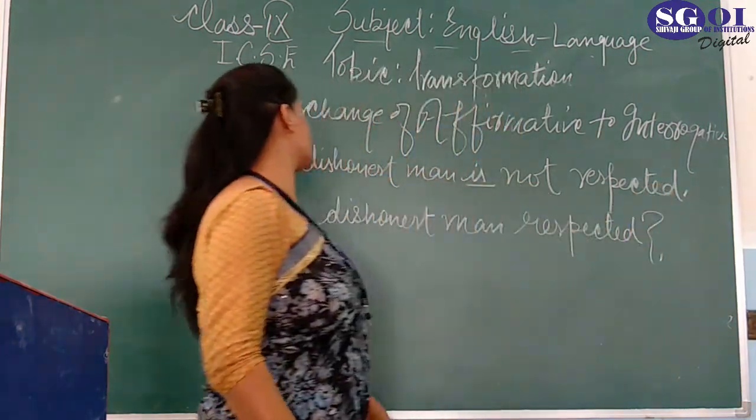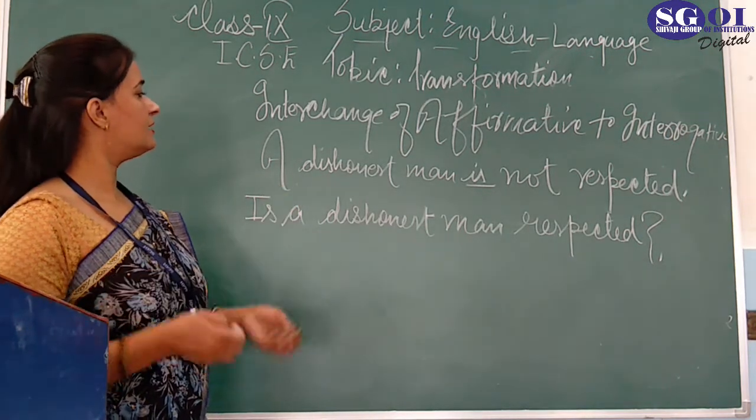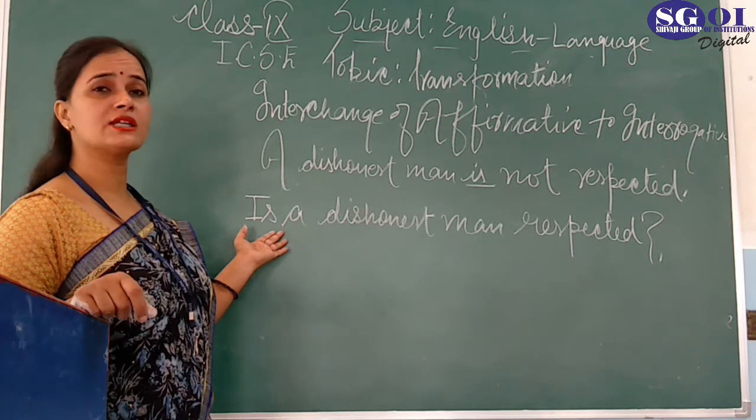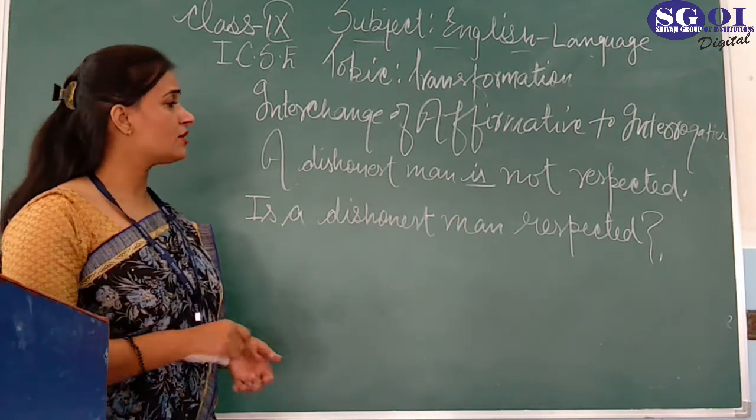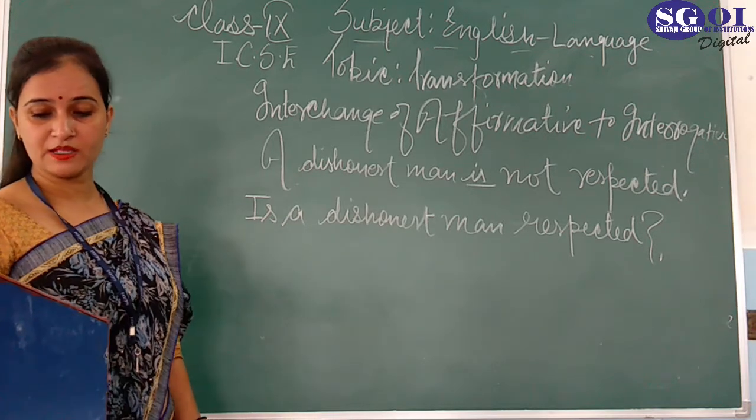Put a question mark. So the meaning of both the sentences is the same. Here they are saying a dishonest man is not respected, so it's also said in the interrogative sentence. Is a dishonest man respected?